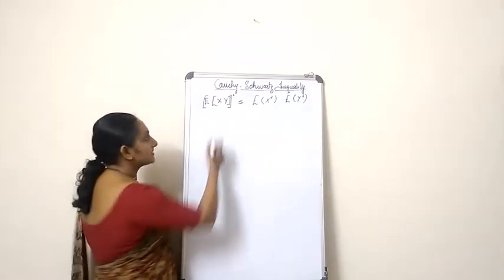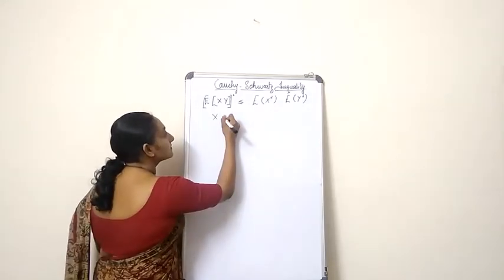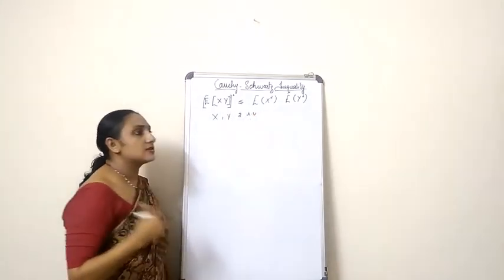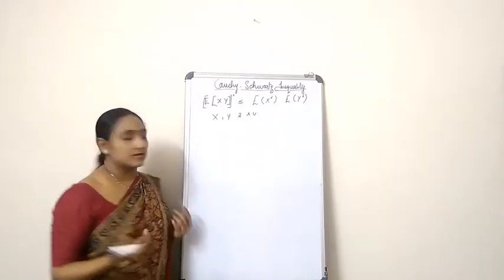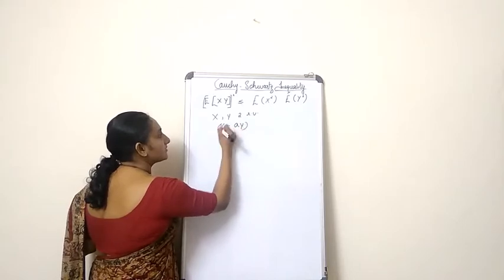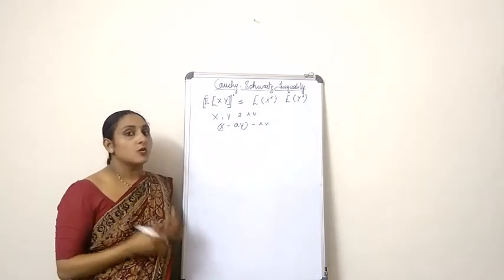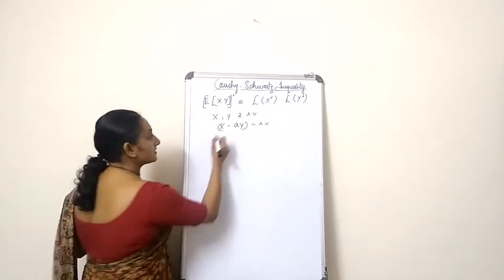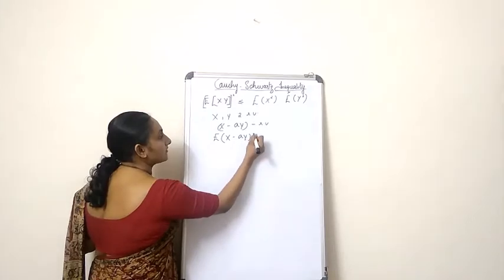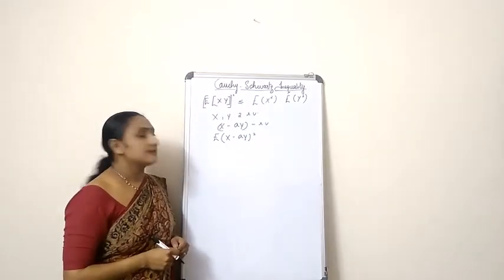So, our first step is, as we always say, x and y are two random variables. Now you have to consider another random variable, and that is nothing but x minus ay. So this is also a random variable. Now you have to find out the expectation of the square of this random variable, expectation of x minus ay the whole square.